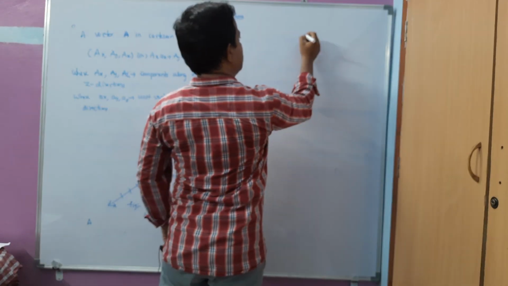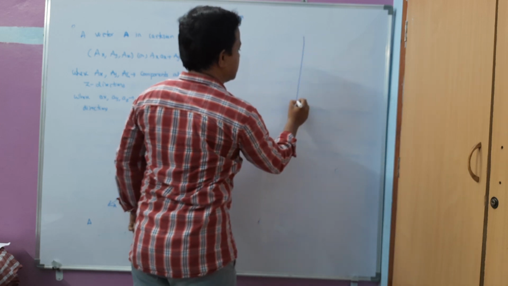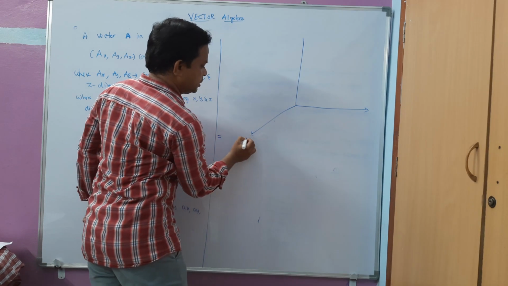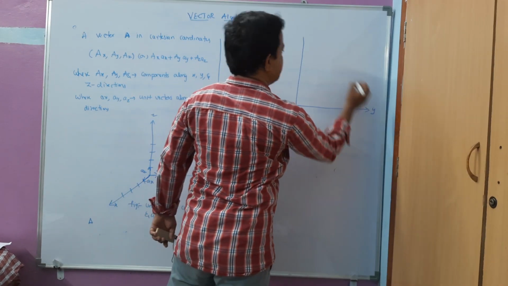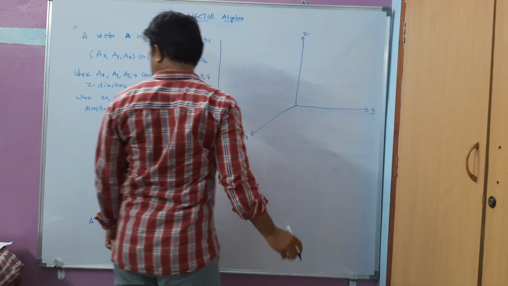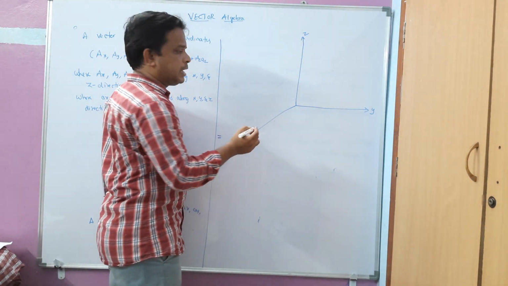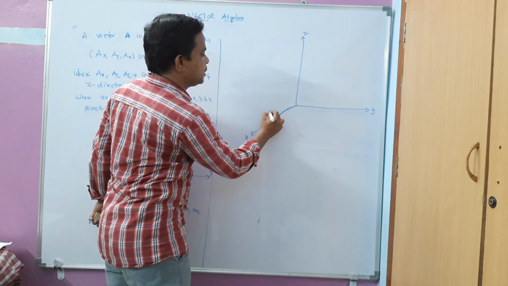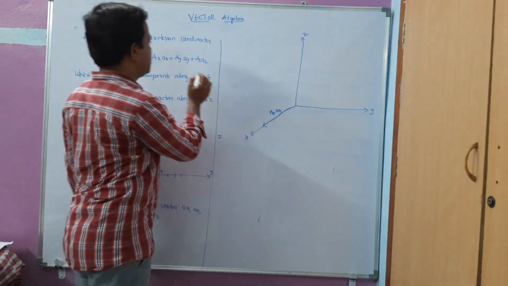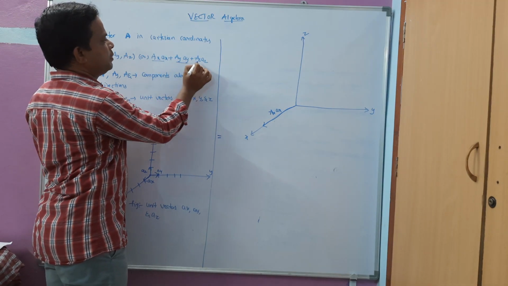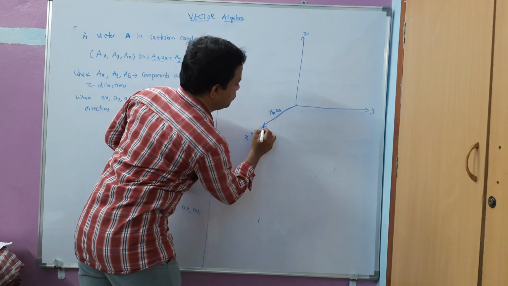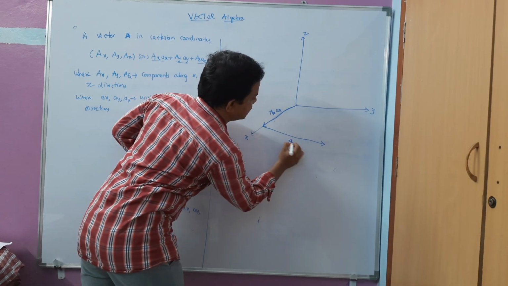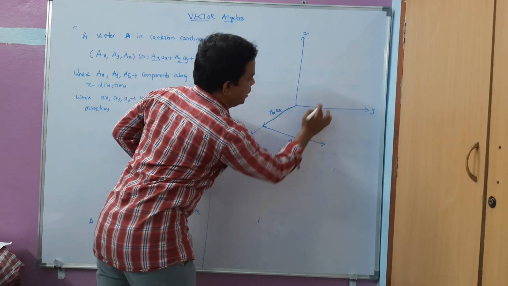Yes, so let me draw here. As I have told you, this is the x direction, this is the y direction, and this is the z direction. Now I am going to draw a graphical vector like this along this direction. This is the ax vector. From this end, I am going to draw another vector like this. This is ay, so this is parallel to this one.